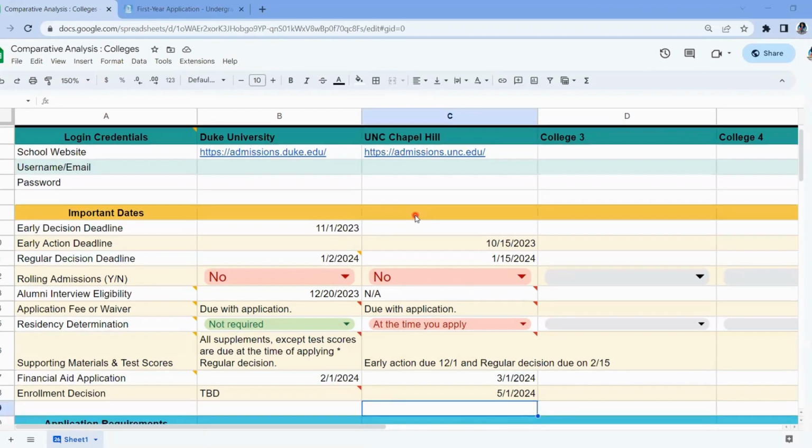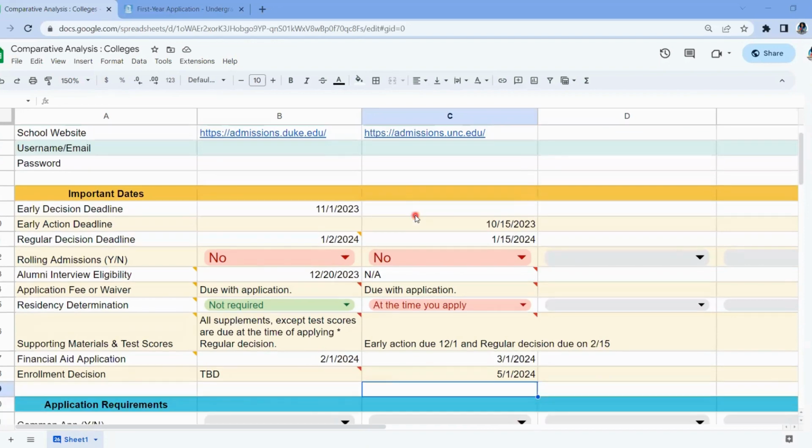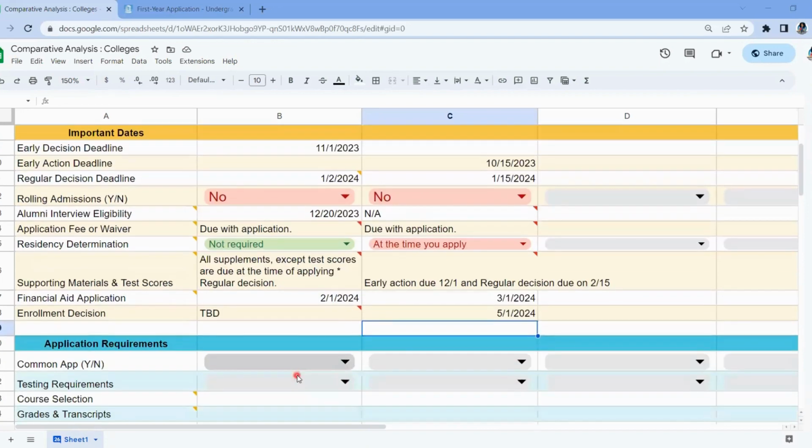All right, so I will see you in the next video where we will work on the application requirements for both schools. We'll look a little more in depth at what those applications look like. Is it a personal essay due? Do we have to give letters of recommendation? Are the test scores that we send optional and what that looks like?